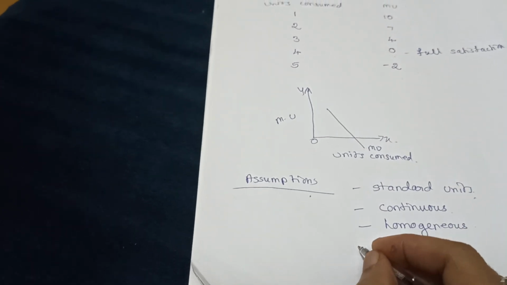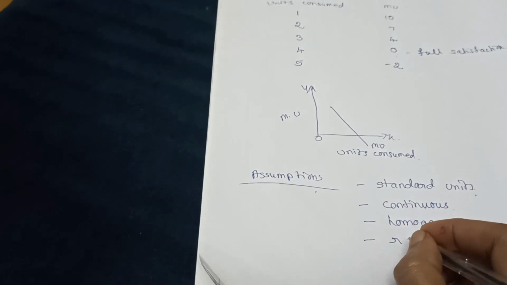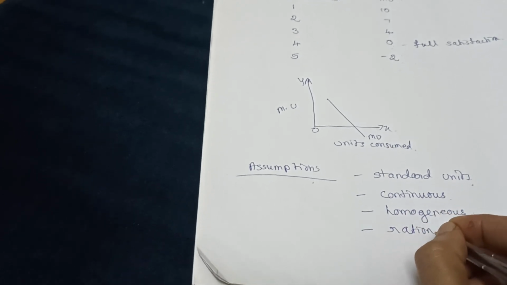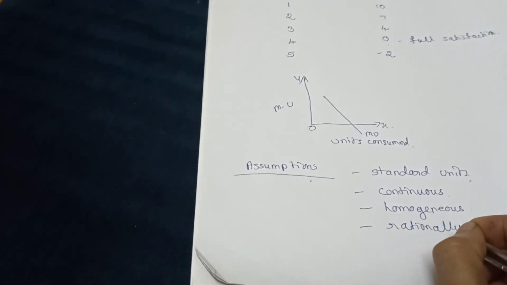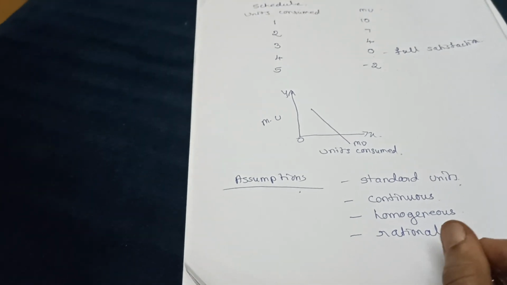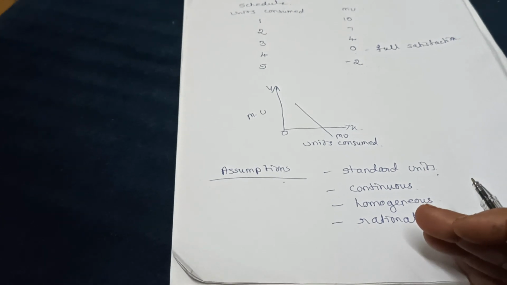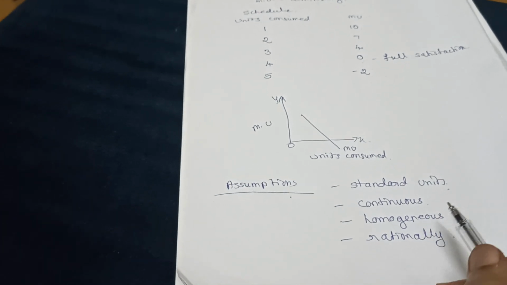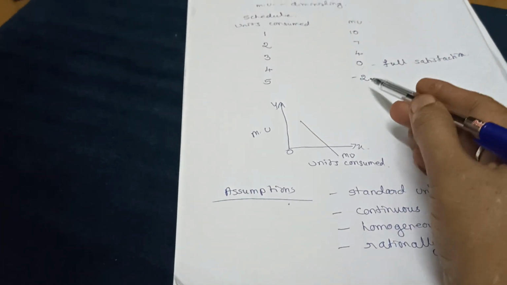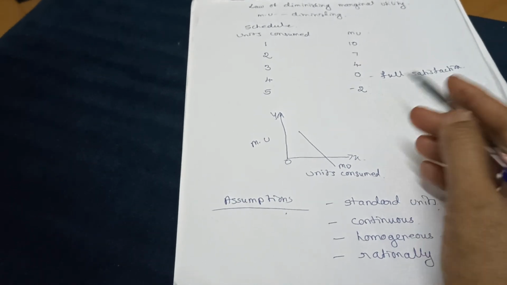And the fourth one is that consumer behavior should be rational. It means the consumer should behave rationally. His aim is to get maximum satisfaction out of the consumption. If he has this aim, then only is the law applicable. Thank you.